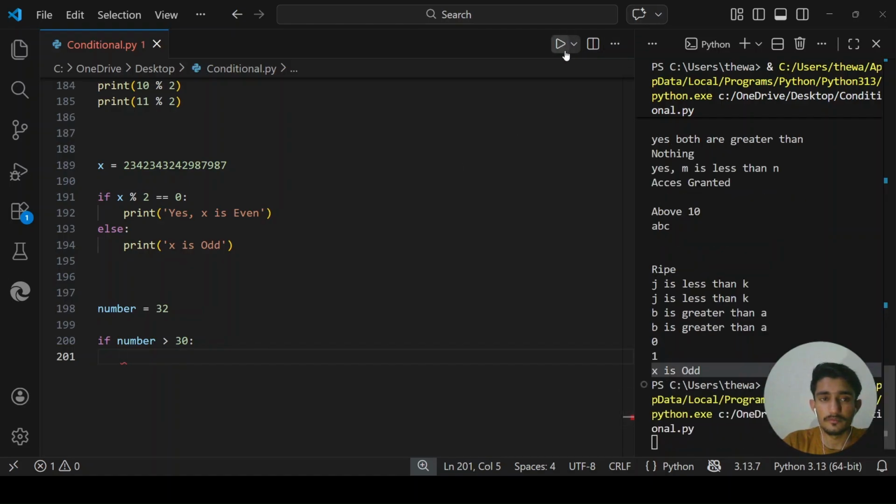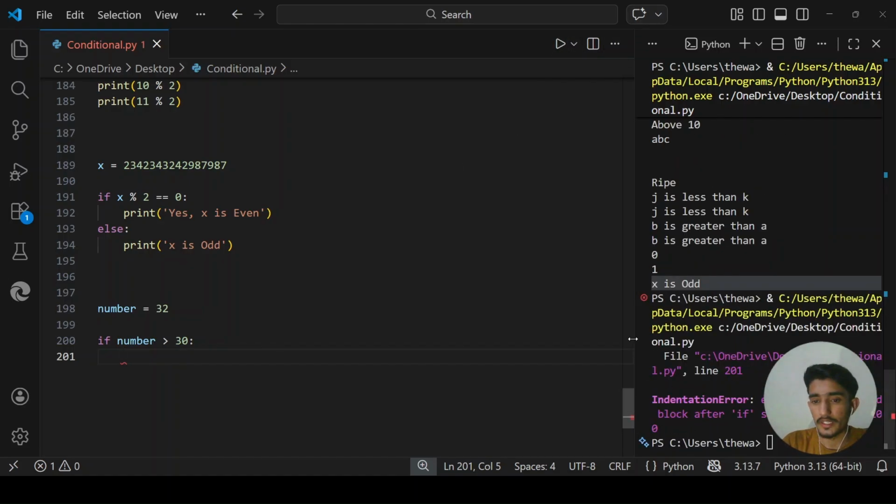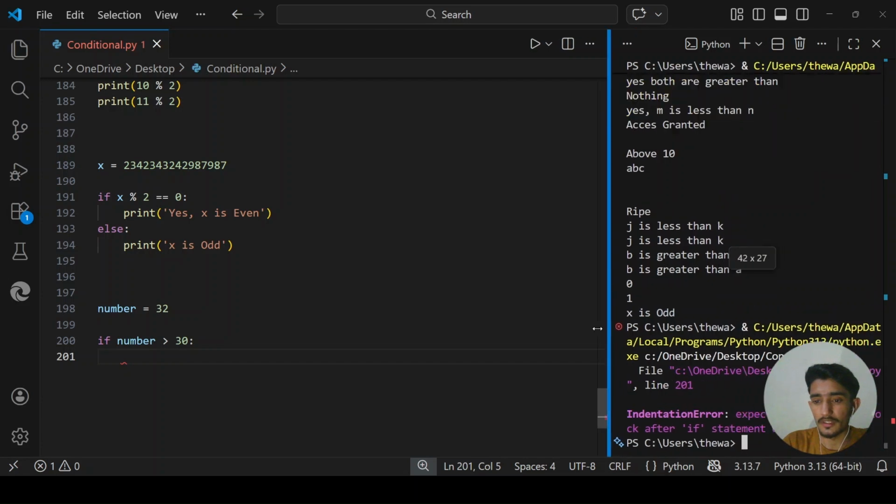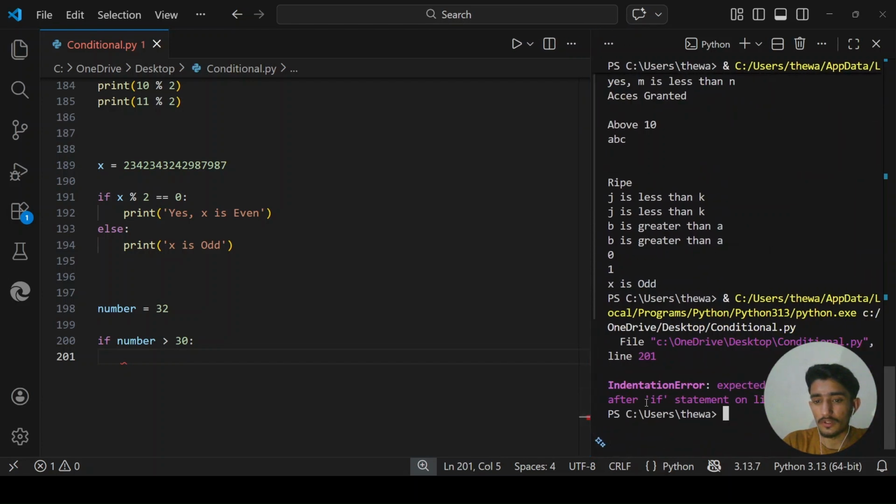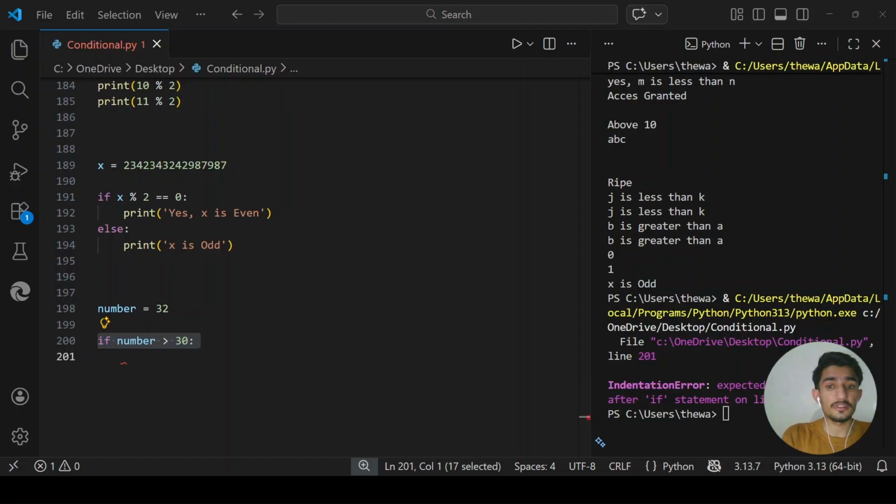When I run it, you will get an error: expected an indented block after if statement. It's also telling where it occurs, on line 200. So this is the line. So what to do if you do not want to write anything? You will get a syntax error which says expected an indented block.